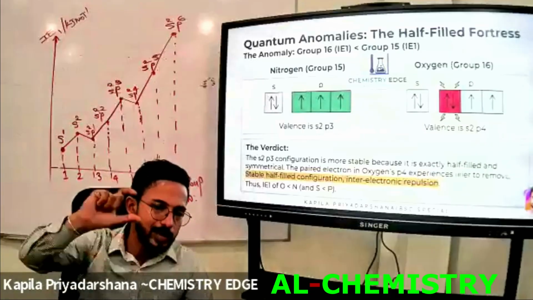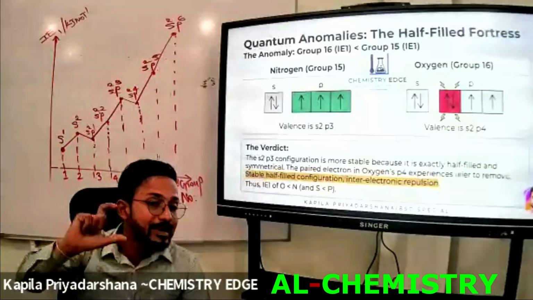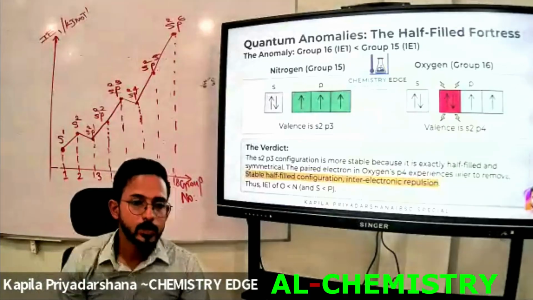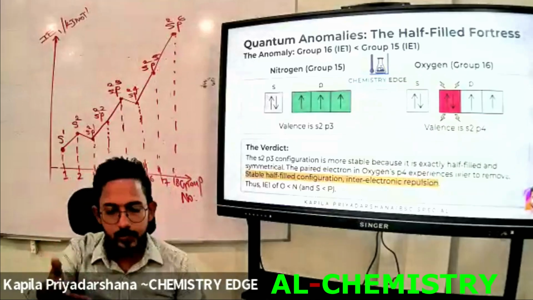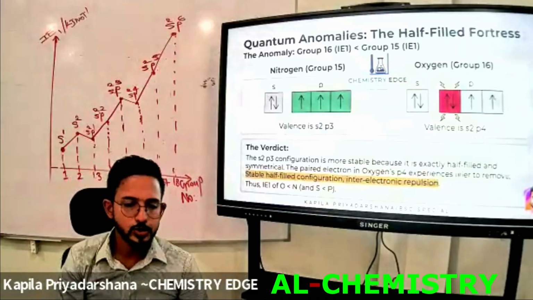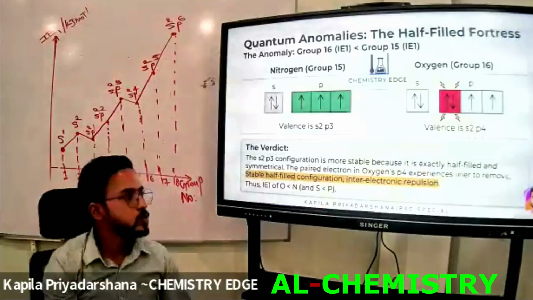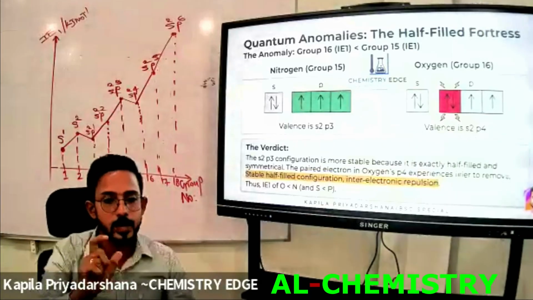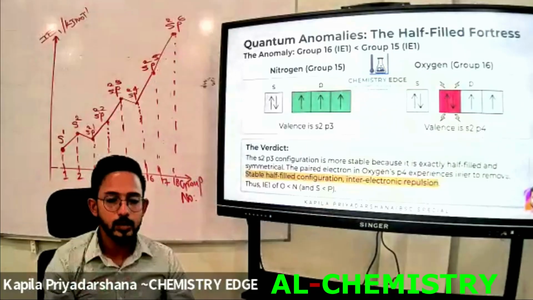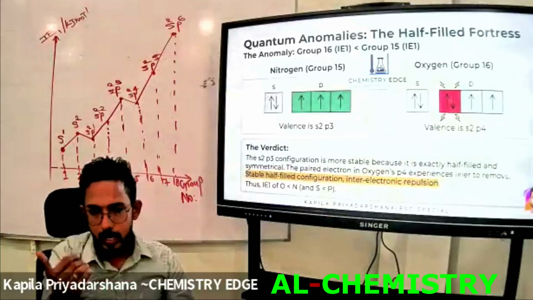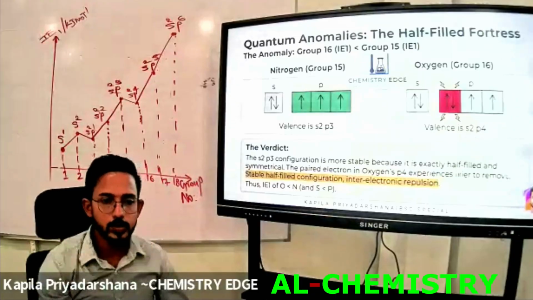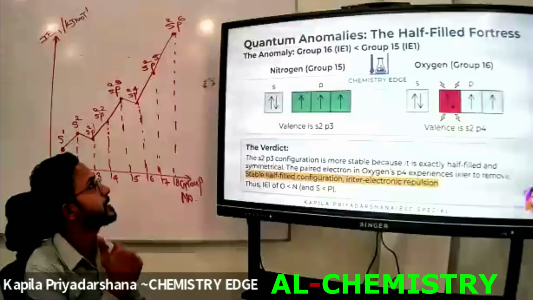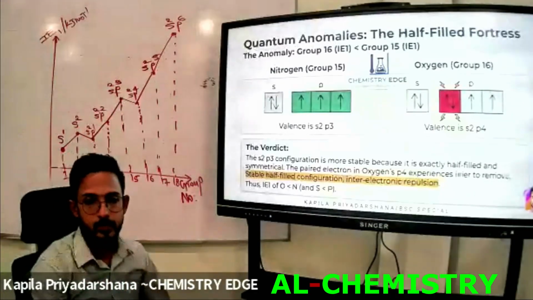We know the valence electron configuration of nitrogen is S2P3. Then what will be the valence electron configuration of oxygen? It should be S2P4. Now you know nitrogen already has the half-filled electron configuration S2P3, but oxygen obtains the unstable electron configuration. That's the main reason for the anomaly here, right?